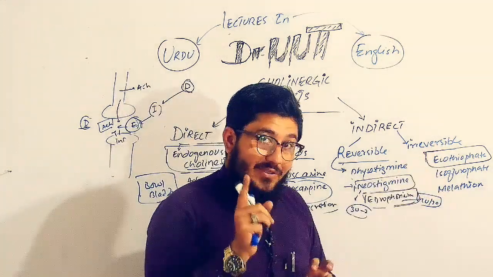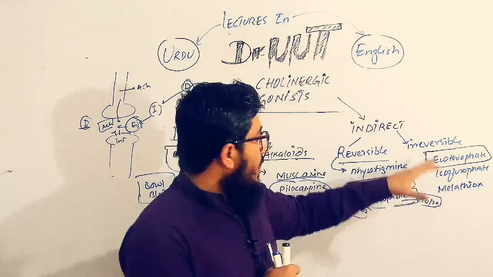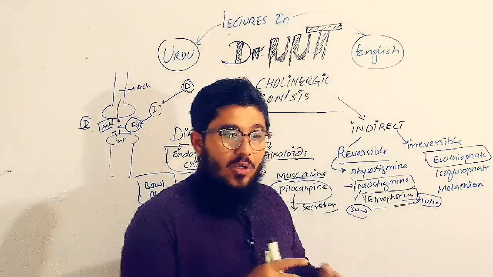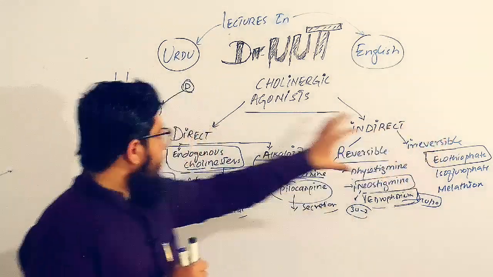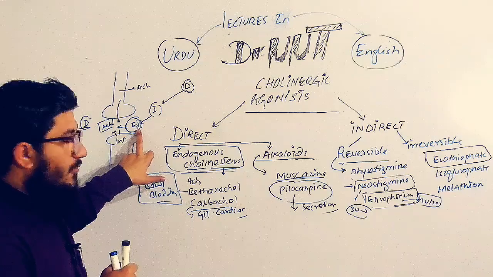Well, we have irreversible now. Irreversible ones are ecothiopate, isoflurophate, malathion, parathion, and etc. They are irreversibly binding to the enzyme. Then they will not be detached for